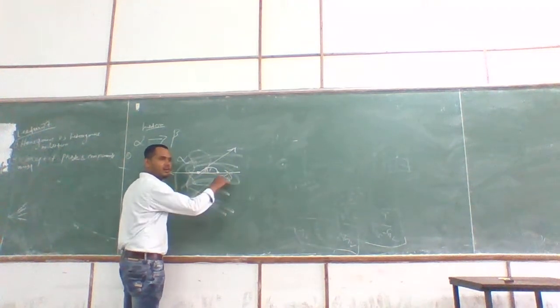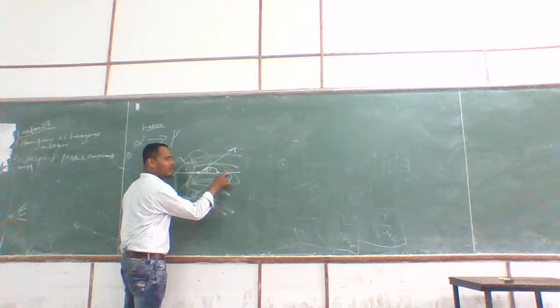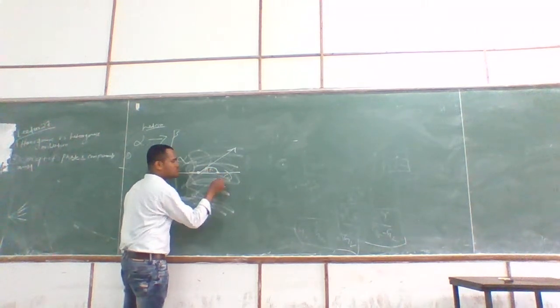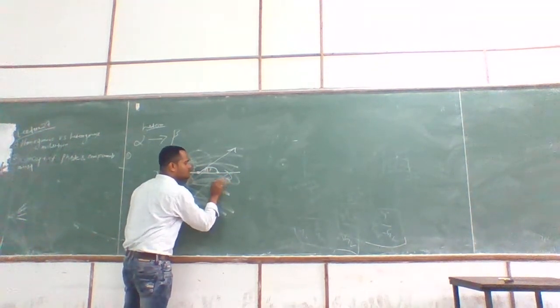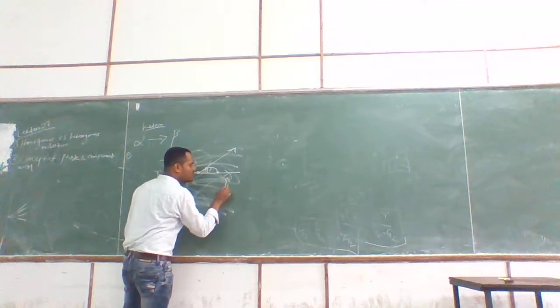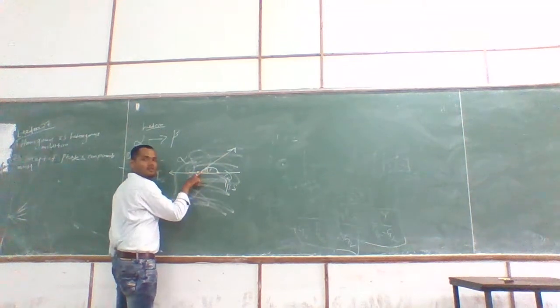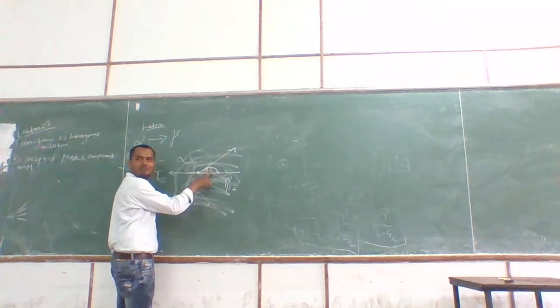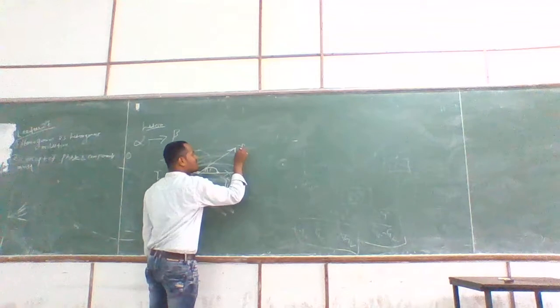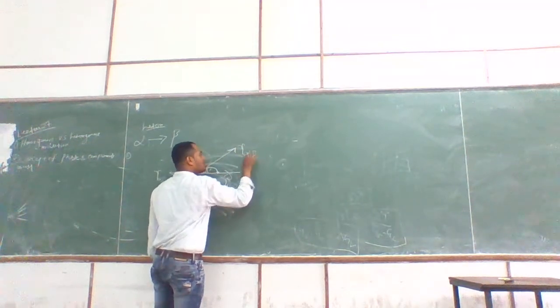Or interfacial energy. This is delta and beta, so it will be gamma, sorry, yes, gamma beta delta. Right? And what about this one? Alpha is there and beta is there. So this is gamma alpha beta. Very good. So these are the three surface tensions I have shown you.